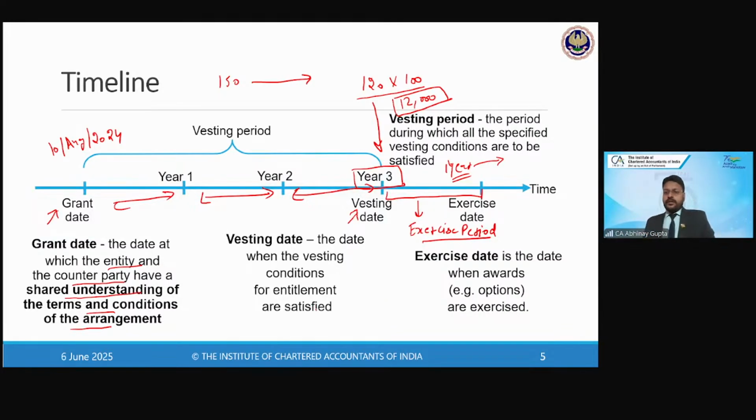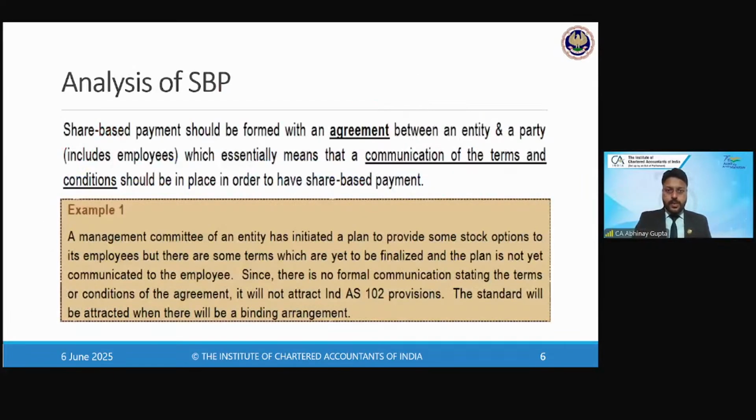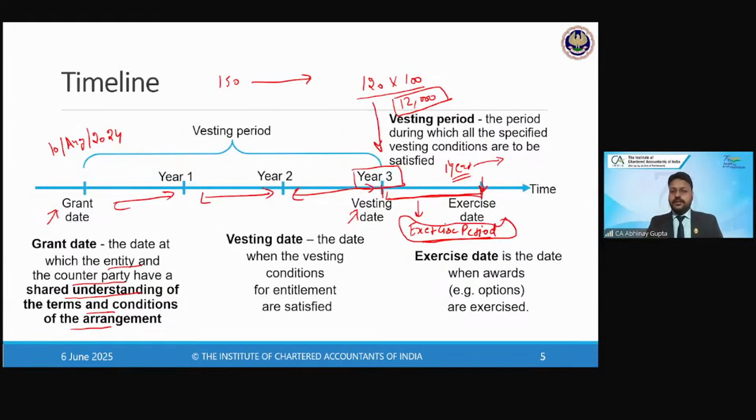The period between the vesting date and the end of the exercise date is the exercise period, during which employees can exercise their right to ask for the options. This is basically the timeline chart generally used in this standard to calculate the expense and the liability for each year.